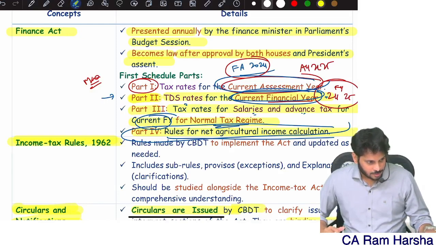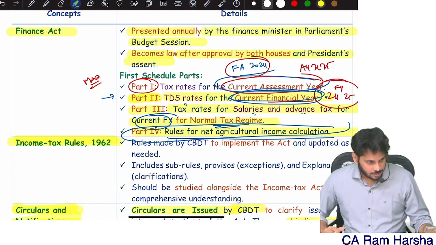3,01,000. Since 3,01,000 is normal income of a normal citizen, more than basic exemption, there is no unutilized basic exemption. The 2 lakh is taxable at what rate? 20%. How much is the tax? 40,000 rupees. The 3,01,000 is taxable at slab rates. Slab rates are what? Up to 2.5 lakh, 0. 2.5 to 5 lakh, but I don't have 5 lakhs normal income.